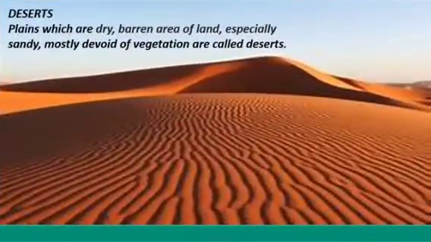Deserts. Plains which are dry, barren area of land, especially sandy, mostly devoid of vegetation are called deserts.